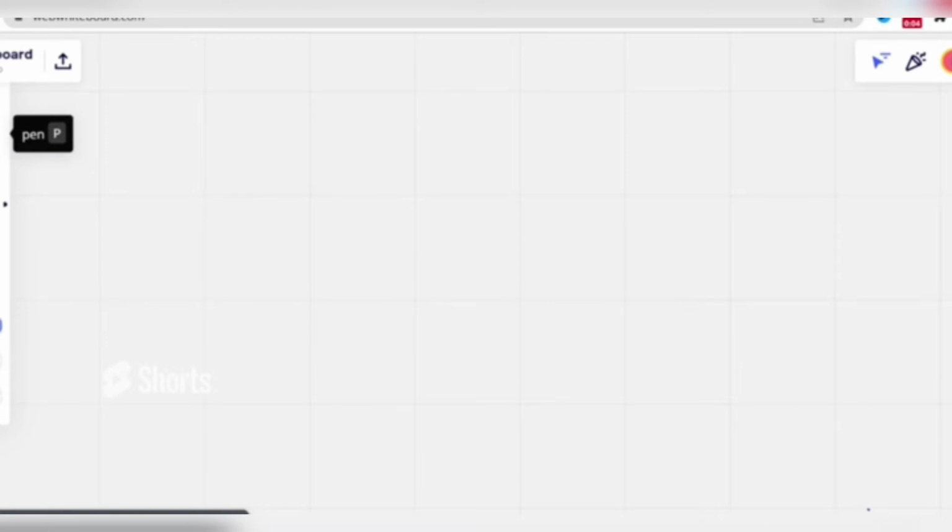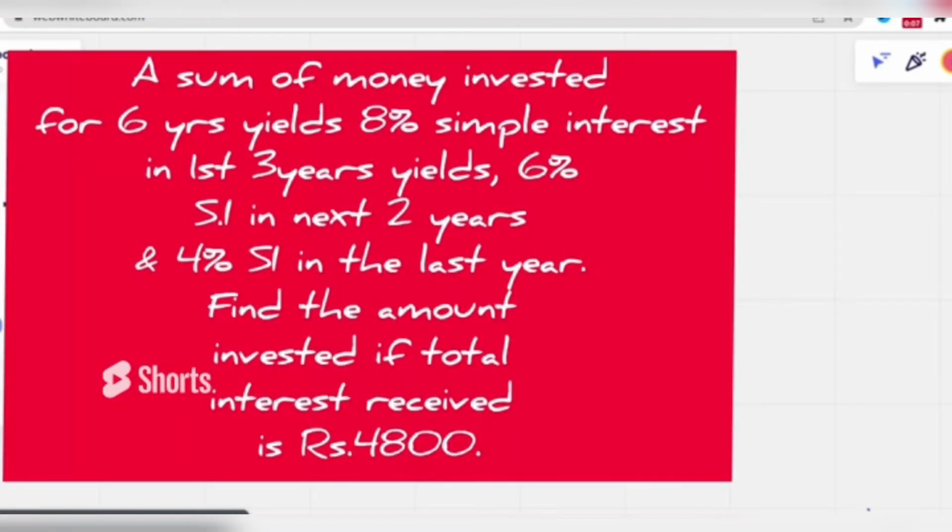So let's see one more example to get a clear idea. I'm reading the question for you. A sum of money invested for 6 years yields 8% simple interest in the first 3 years, 6% simple interest in the next 2 years, and 4% simple interest in the last year. Find the amount invested if the total interest received is rupees 4,800.